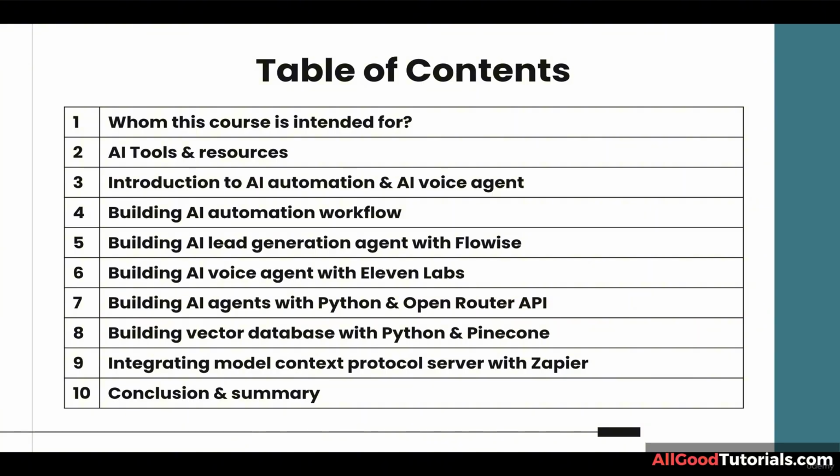Chapter 9, Integrating Model Context Protocol Server with Zapier. So basically, we are going to give Claude access to our email inbox. So it will be able to rate our email, extract key information, and assign labels to the emails. Okay, now let's move on to the next chapter, which is also the last chapter, Conclusion and Summary. In this chapter, I'm going to summarize all the things that we learned in this course, and I'm also going to share a few tips and tricks on how to enhance your AI automations.